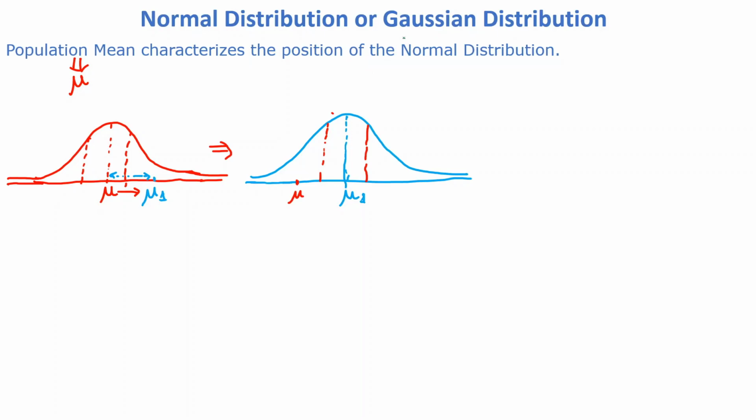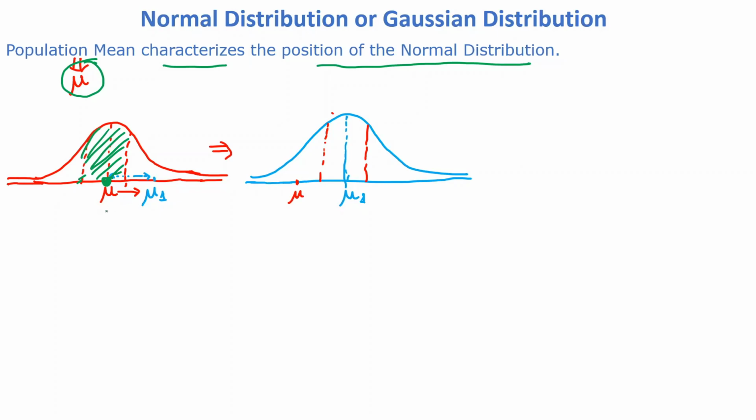So in the normal distribution, the population mean characterizes the position of the normal distribution. Let's understand how. This is your normally distributed data, and this is your actual mean, and all the data fall around this mean value.